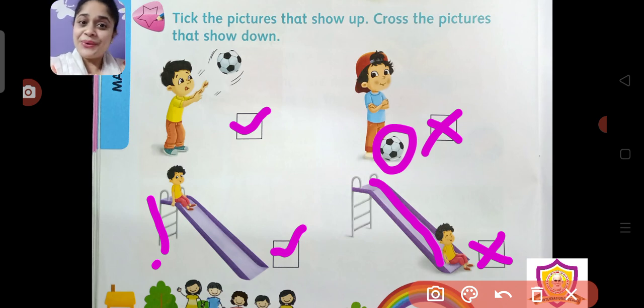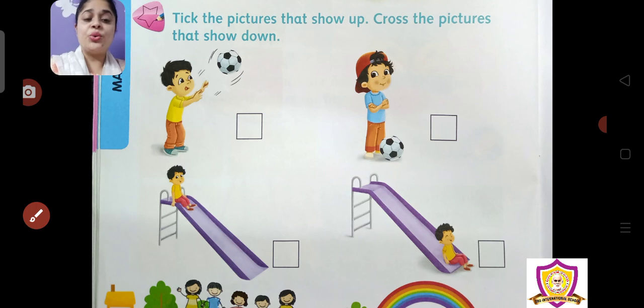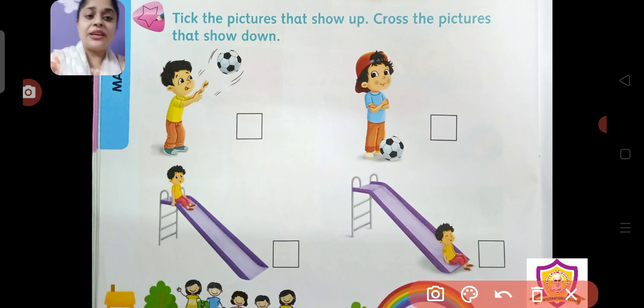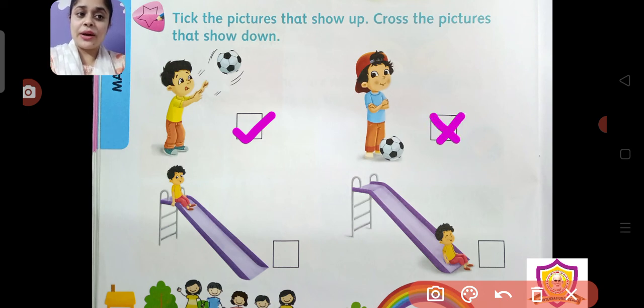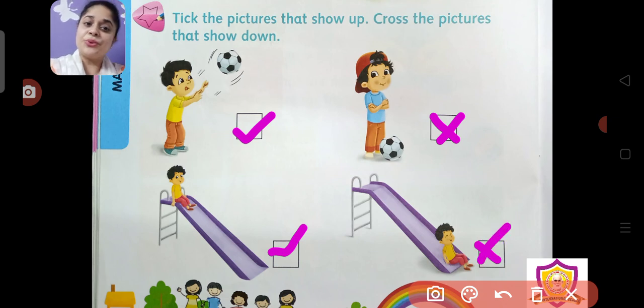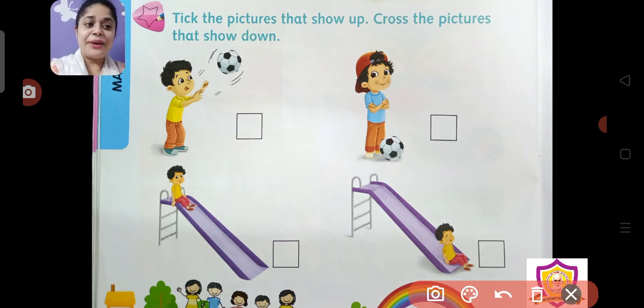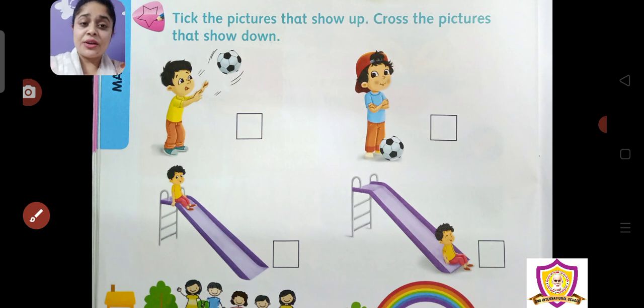So children, this is the way you do your worksheet and understand the concept of up and down. I'll show you again. Can you see the pictures that are up and cross the ones that are down? So like this you are going to complete. Okay, I hope you all have understood the concept children.